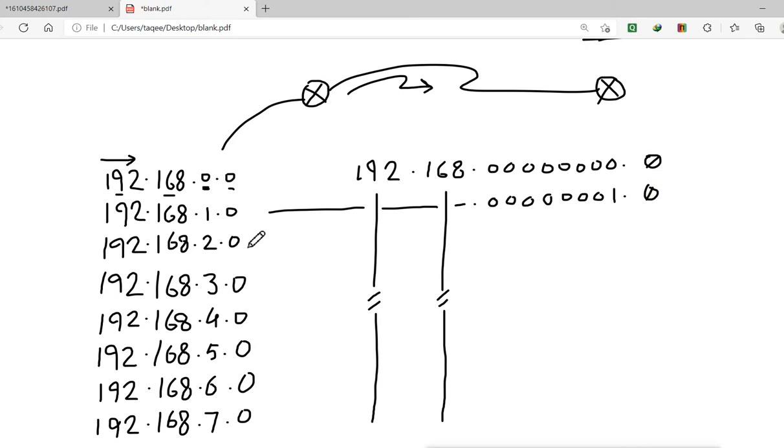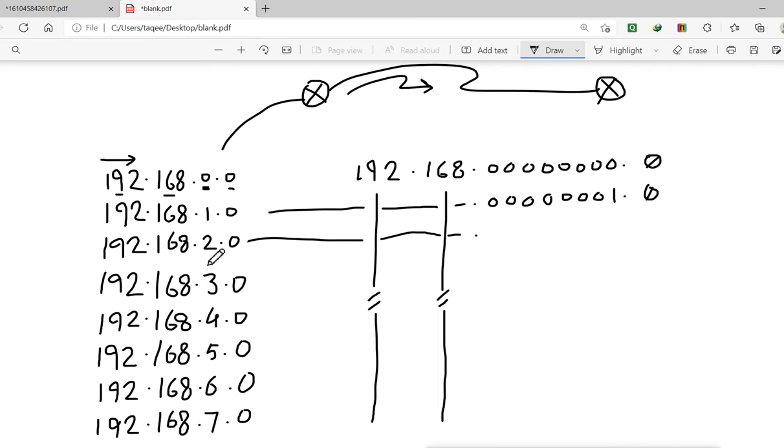Now in this, here we have 2. Now 2 means the second bit is on. That means 1, 2, 3, 4, 5, 6. Now this bit is on and this bit is off. Dot, and then again these are all zeros. So this bit value is what? 2, and we are getting here 2.